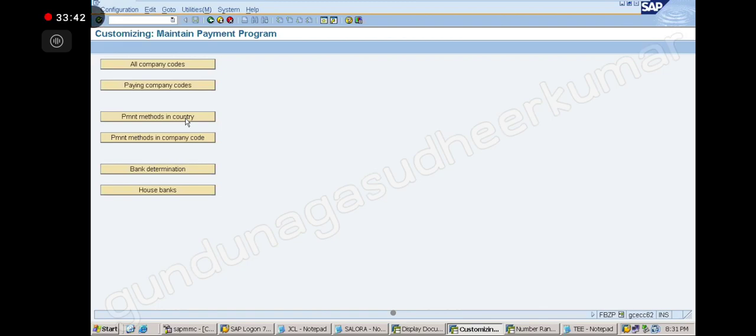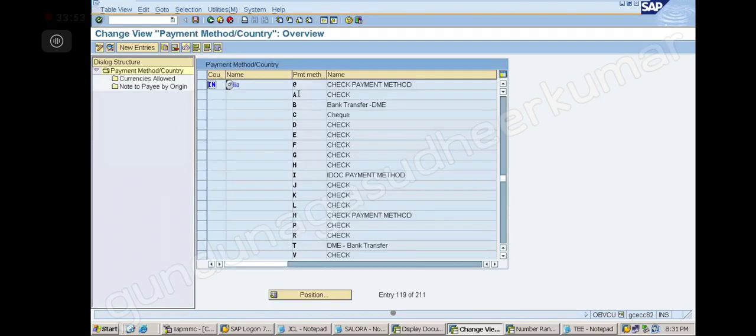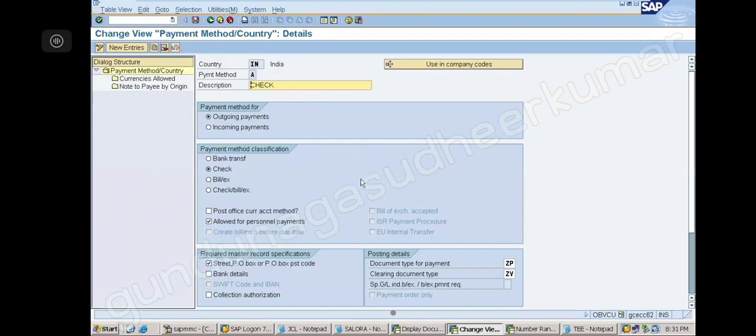If you are doing it for country India, it can be used by all the company codes in that country, in India. So here we are creating the method A. I created this A method, and it can be used by anybody who is in India. That's the logic. If you created it, others can also use it. If others created it, you can also use it if you are in India. If you are in the US, you cannot use it. Got it?